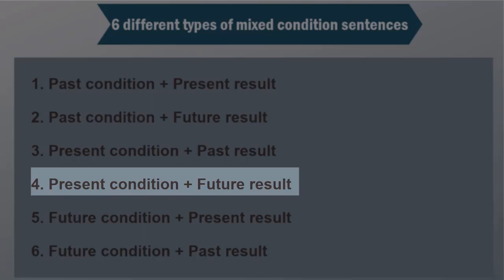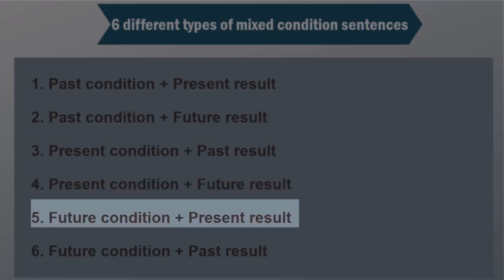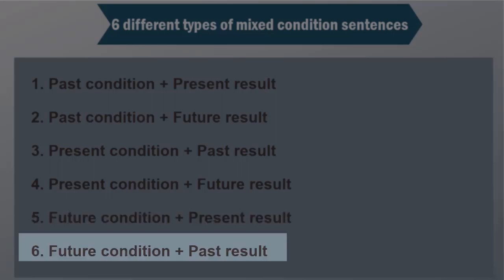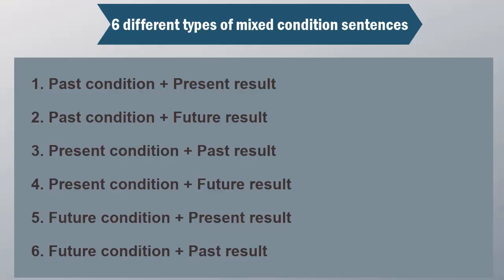Number 4, if clause again in the present, but the result this time is going to be in the future. Number 5, if clause in the future and the result is going to be in the present, right? And number 6, if clause in the future again and the result this time is going to be in the past.